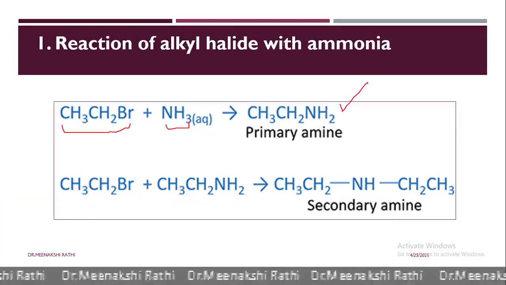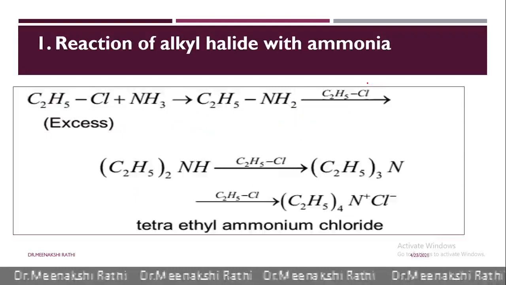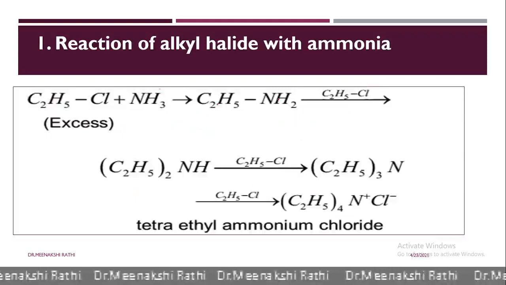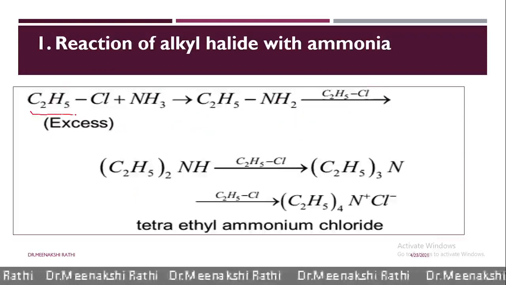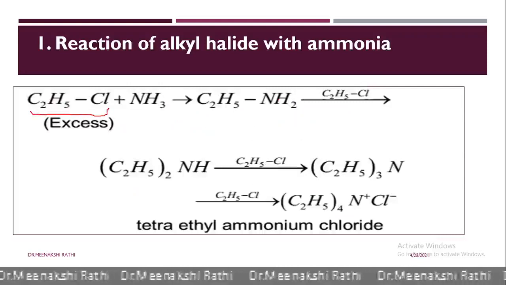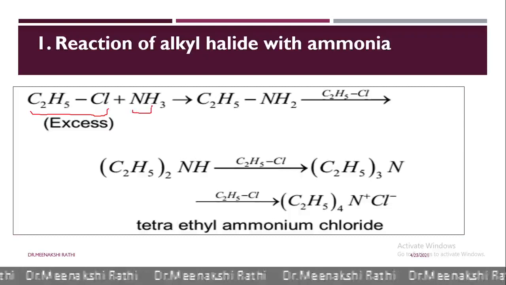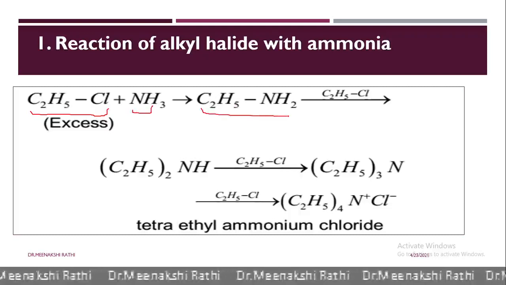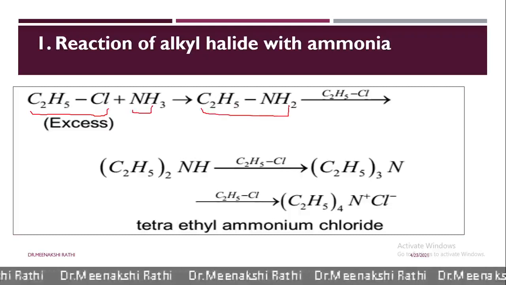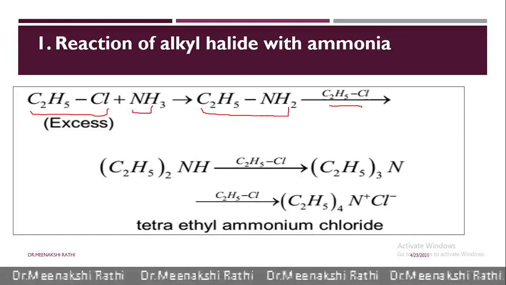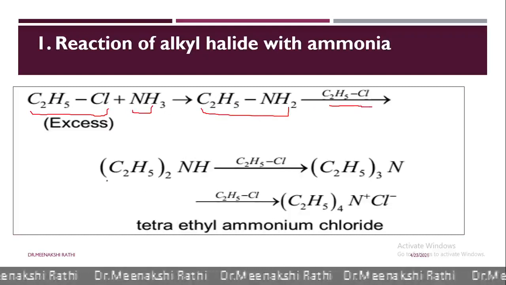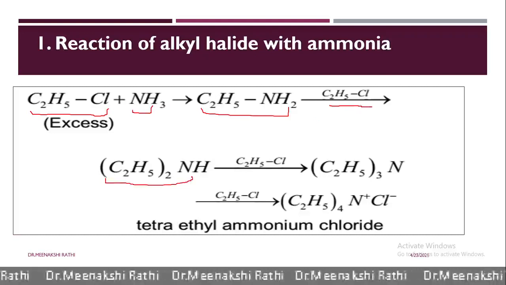If excess alkyl halide is used, here ethyl chloride, then when it reacts with ammonia, first it gives primary amine. Primary amine again reacts with ethyl chloride and gives secondary amine.